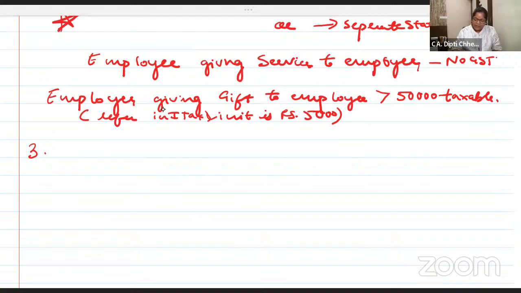One second. You're not able to unmute. One minute, there will be some permission issue. Yeah, please check. Unmute and ask what is your doubt.